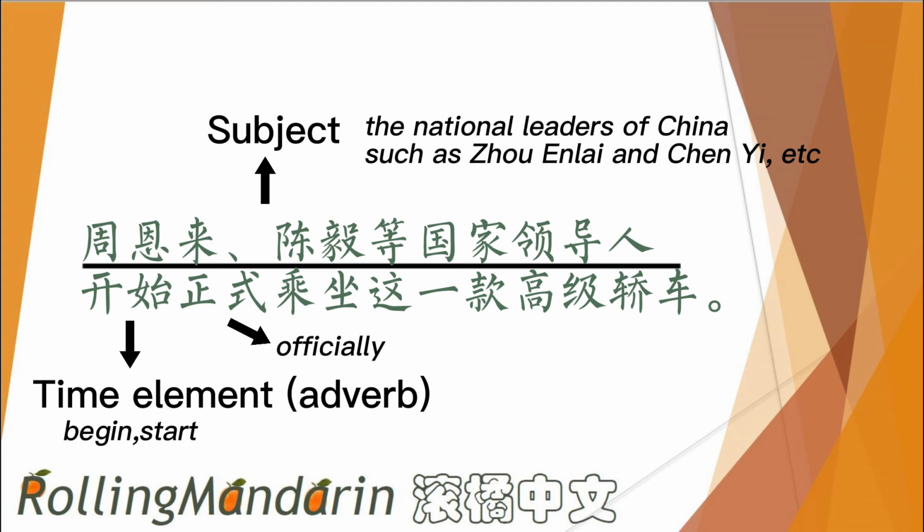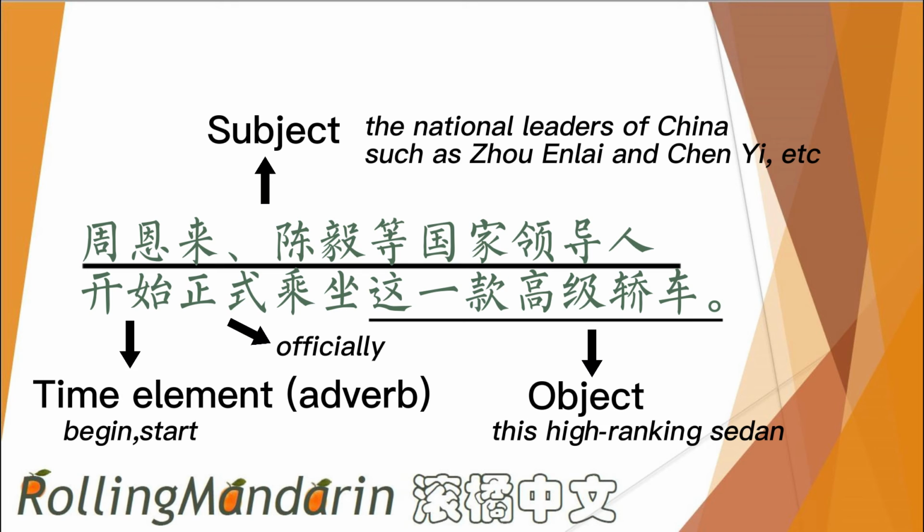So the verb is 乘坐, to ride. The object is 这一款高级轿车, this high-ranking sedan. 款 is a classifier. Can you tell me what is the meaning of this sentence? Yes, it means the national leaders of China, such as Zhou Enlai and Chen Yi, started to officially take this high-ranking sedan.